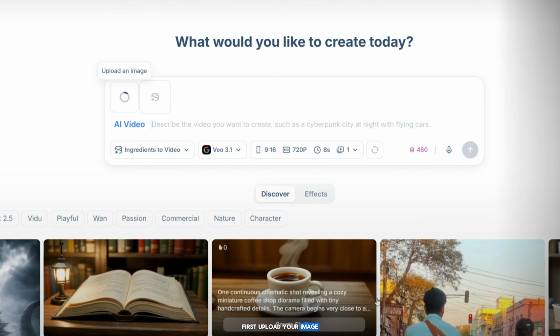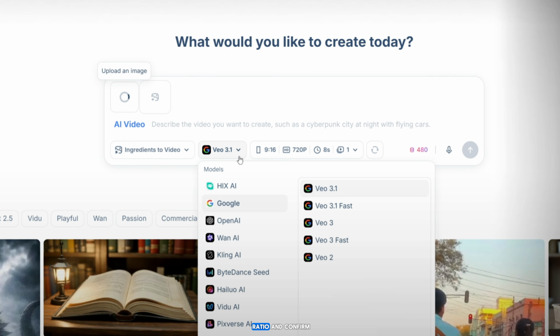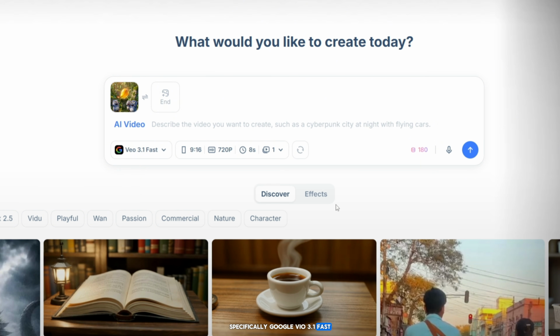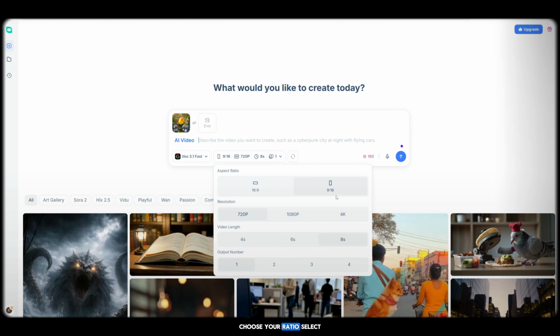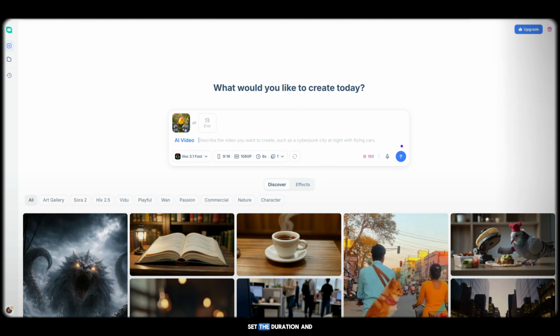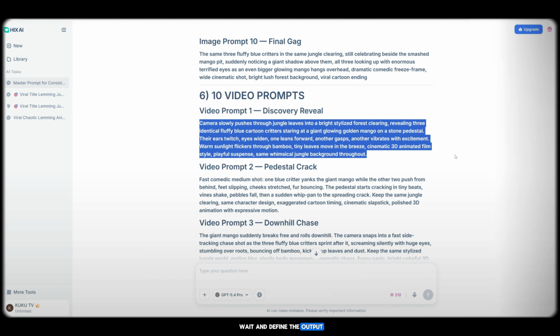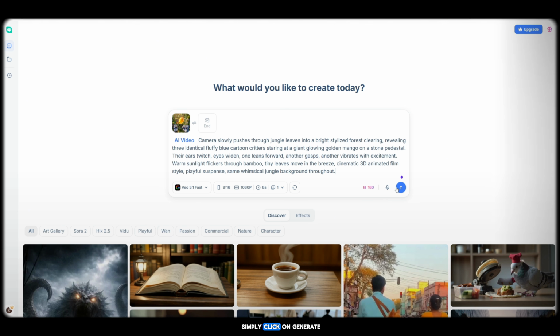First, upload your image, then select the aspect ratio and confirm. After that, choose a model. You will find multiple models here, including Google models, OpenAI models, Runway, Kling AI, and others. First, I will select a Google model, specifically Google Veo 3.1 Fast, and generate a video with it. Later, we will test other models as well. After selecting the model, choose your ratio, select the quality, set the duration, and define the output. Once everything is set, simply click on Generate.